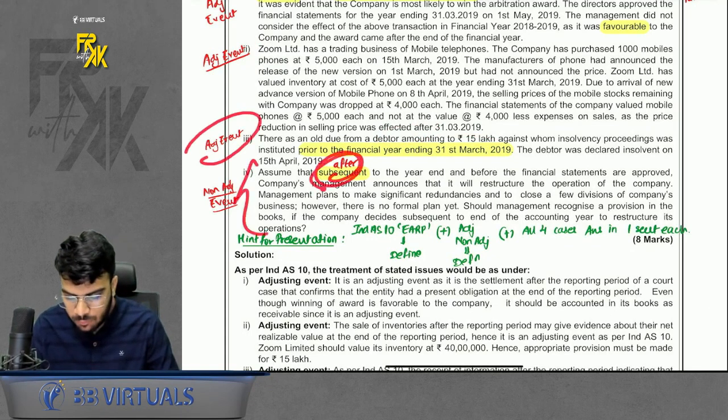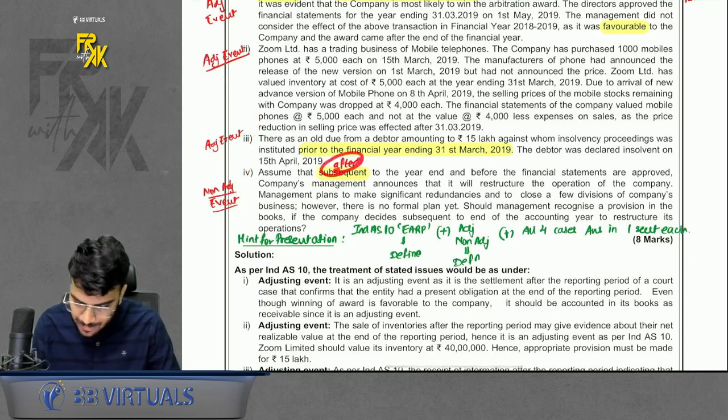Fourth, we announced a restructuring after year end. So this starts only after year end. Nothing was existing on year end, so it is a non-adjusting event.